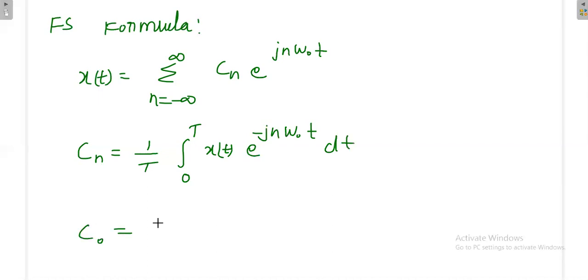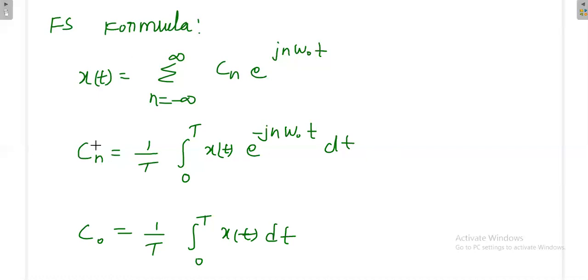C naught is equal to 1 by T integration 0 to T x of t dt. So mostly we'll find C naught separately. Because we will not find C first, and then sometimes we can apply n is equal to 0 to get a DC component. But in general we'll find C naught separately, Cn separately.